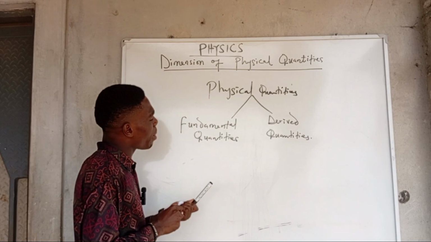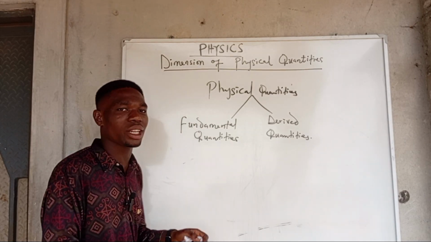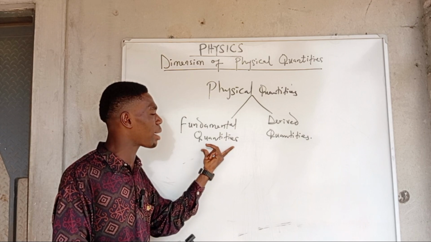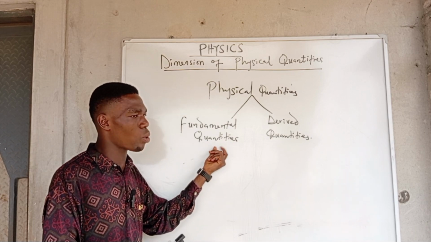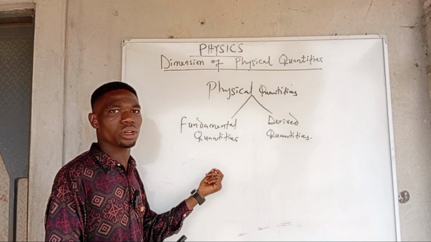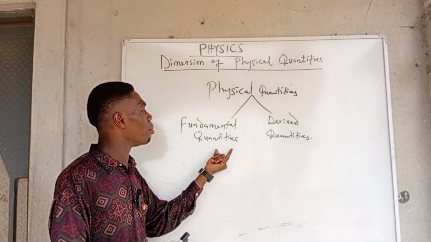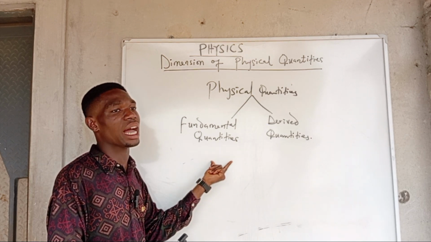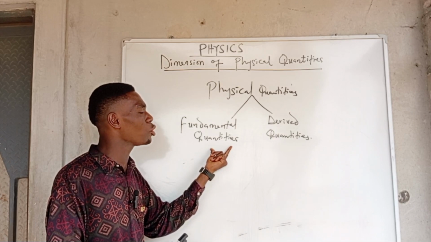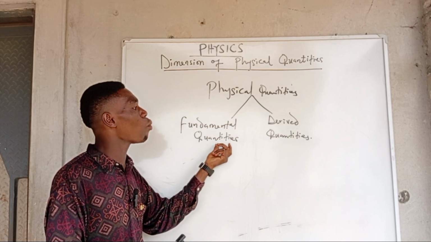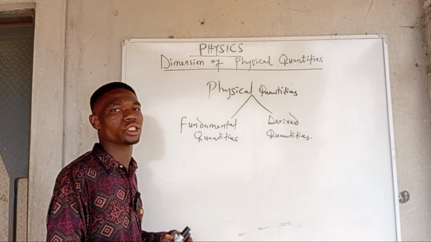Fundamental quantities are the quantities in physics that are basic. They are the primary or basic quantities. They are independent; in other words, they don't need any other quantities to be what they are. They are the most basic and independent quantities from whence other quantities are derived.